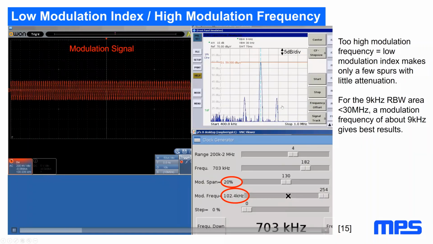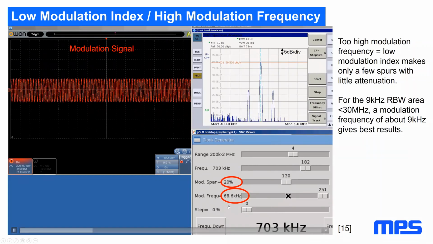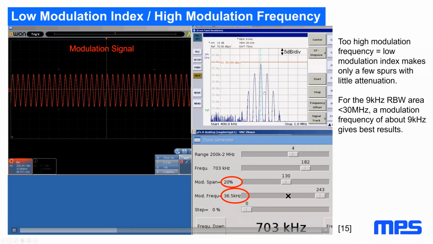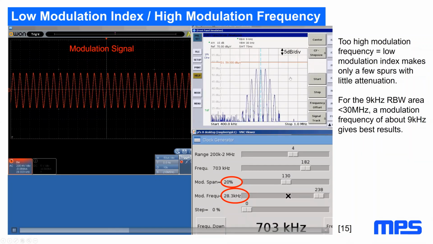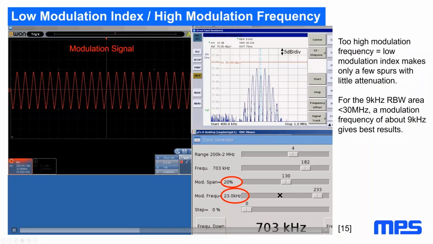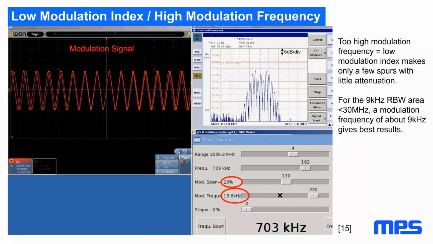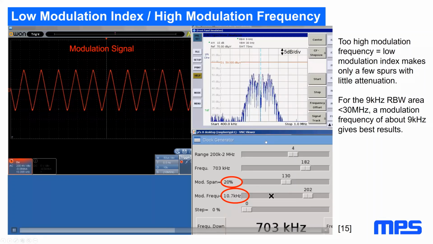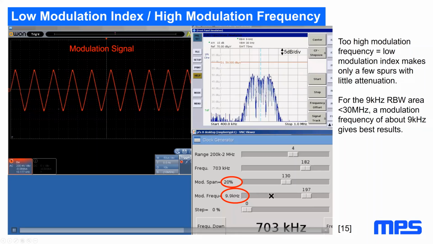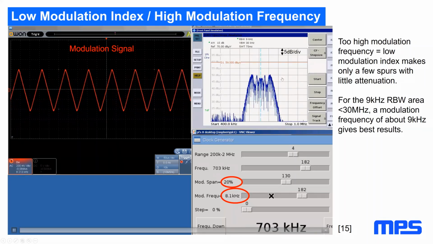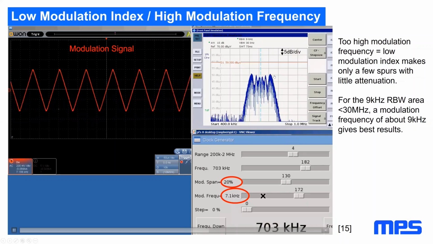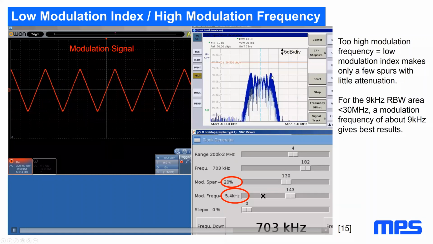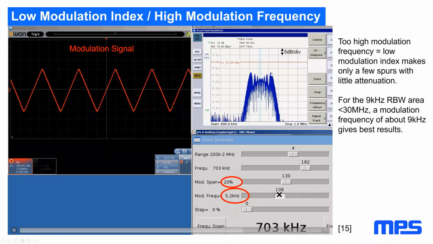So I get actually only 2 spurs. If I move the modulation frequency down, I see the spurs become narrower, and I get additional spurs. So I can immediately see that if I have a very high modulation frequency, which is a low modulation index, I get only a few spurs. The lower I get with my modulation frequency, the more spurs I get, and the more attenuation I obtain. However, there's also a limit. Here we are now at 7 kilohertz, and if you go further down, we see that, at least first at the edges, attenuation actually goes down again.